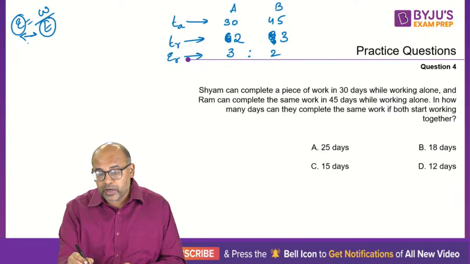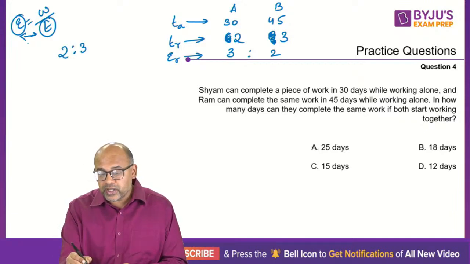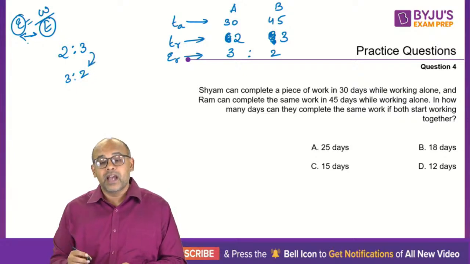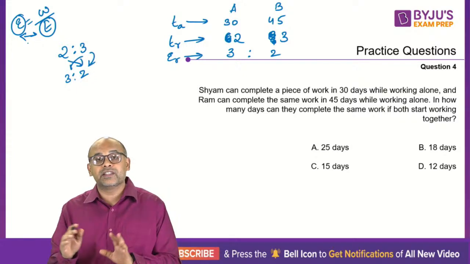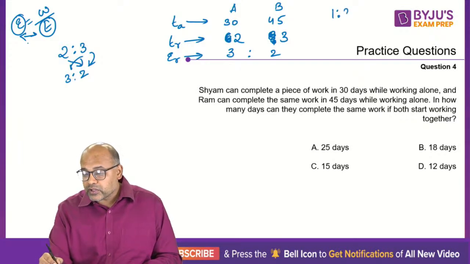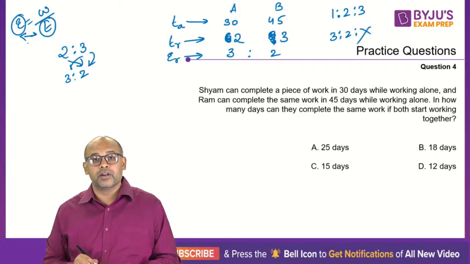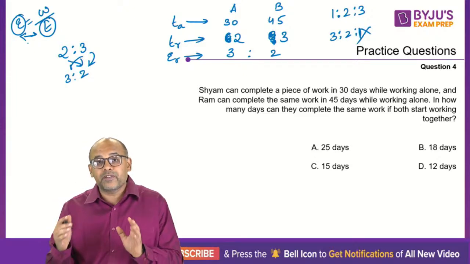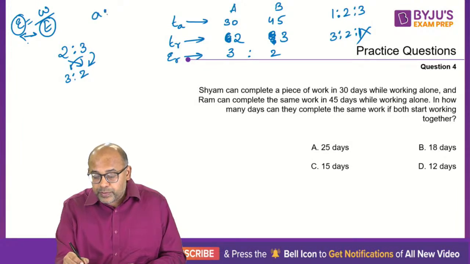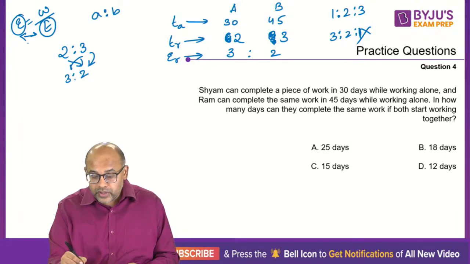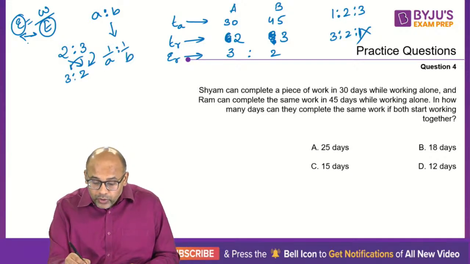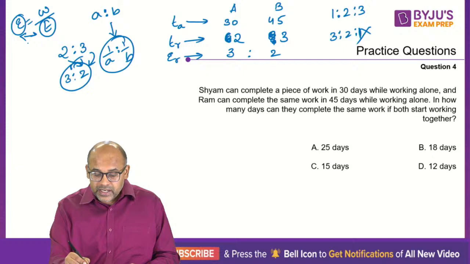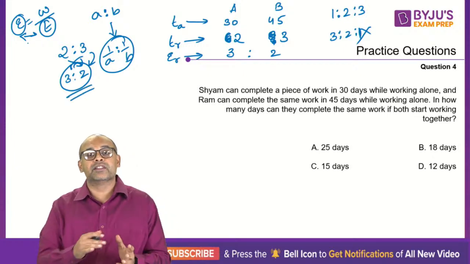Now one small point about ratios. What is the inverse of 2:3? I write the answer directly as 3:2, but you need to understand how I got this. It is not just reversing. Please remember, if I ask you what is the inverse of 1:2:3, it should not be 3:2:1. This is wrong. What is the meaning of inverse? If A is to B, the inverse is 1/A:1/B. When there are only two numbers, this is the same as writing the reverse, 3:2.